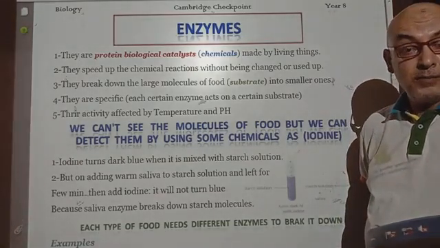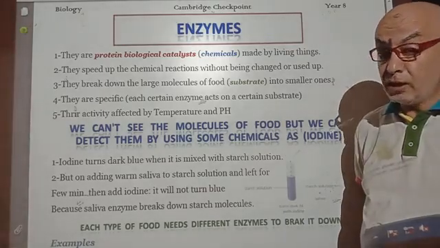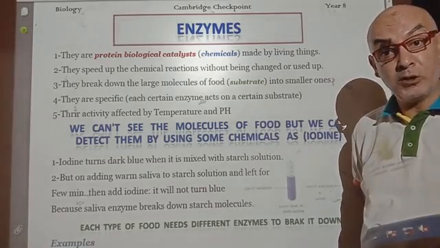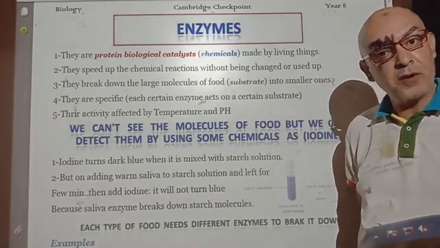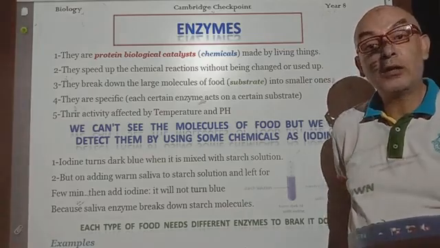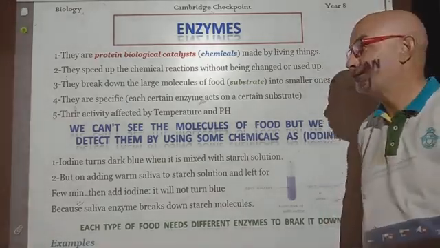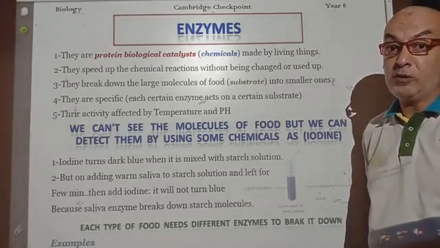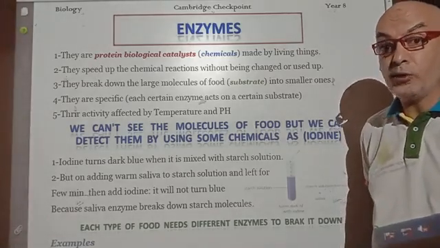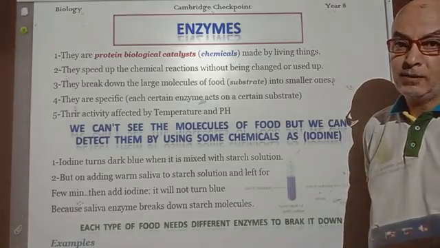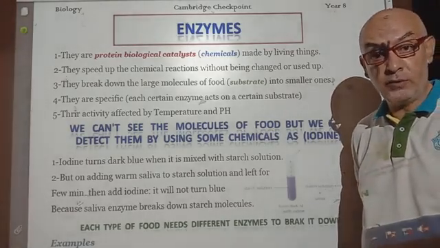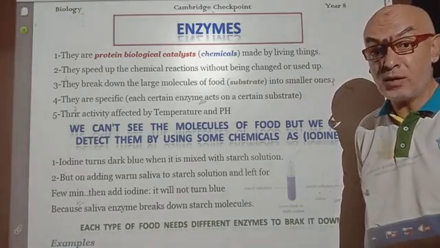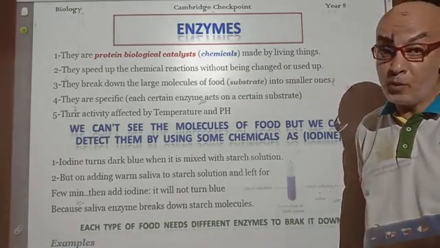The enzymes which are acting on different substrates are not the same, because the enzyme which is acting on the starch food or the starch substrate is different from the enzyme which is acting on the protein substrate. So the enzymes are specific. Specific means that each enzyme is acting on a certain substrate. The enzyme which is acting on the starch food is not capable of digesting the same substrate of another group of food like proteins.